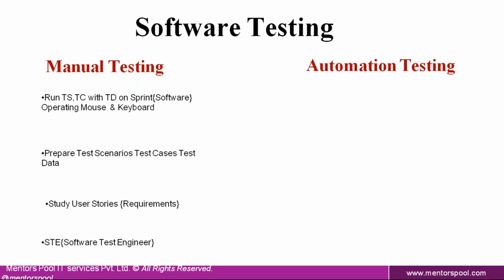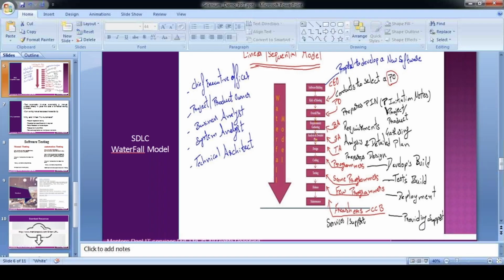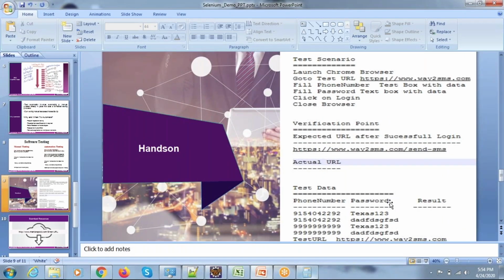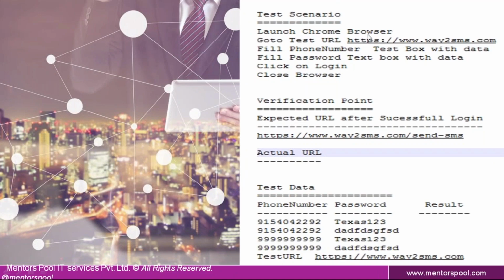And let me show you a simple example for this manual testing. This is the hands-on thing which we are going to do now. If you observe the test scenario here, it states: launch Chrome browser, go to the test URL way2sms.com, fill the phone number text box with the relevant data, fill the password text box with relevant data, and click on the login button. Then, once after successful login, just close the browser.